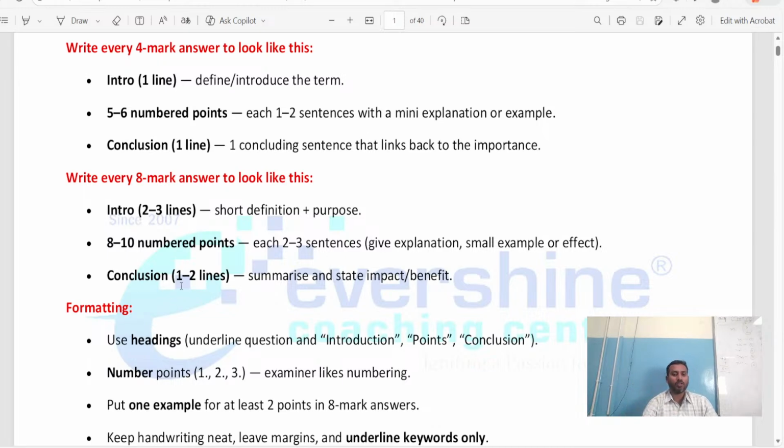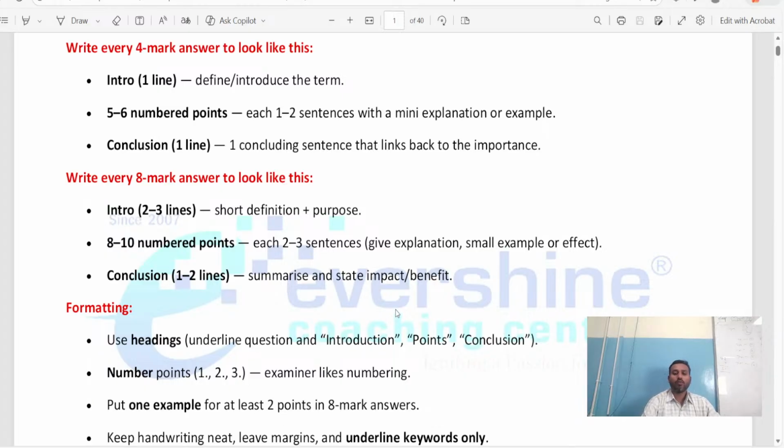And finally we come to the conclusion. The conclusion could be around 1 to 2 lines. You have to summarize and state the impact or benefit. So if they're asking merits, write the exact merit you have understood. The same information you can repeat; it's not like you are writing some other answer. What you have written in the introduction and in the points, out of all those points, the important words you highlight in the conclusion. That's what I'm telling. So this is what you are supposed to do.